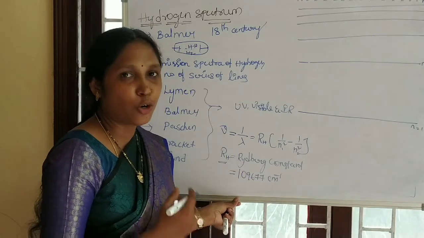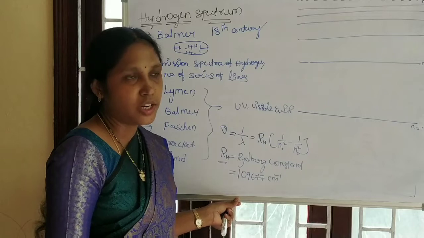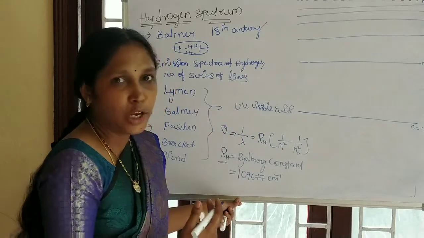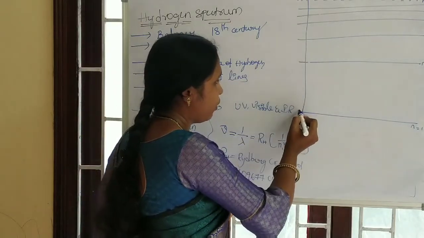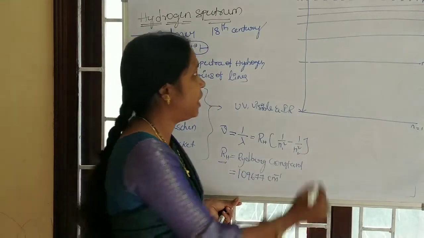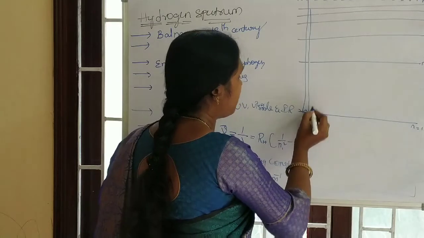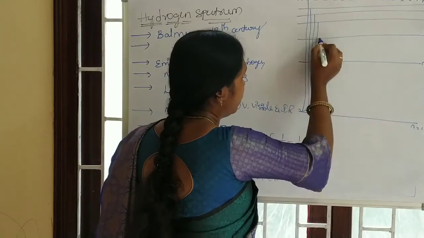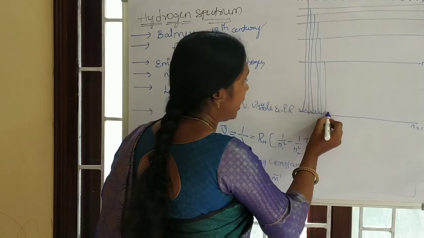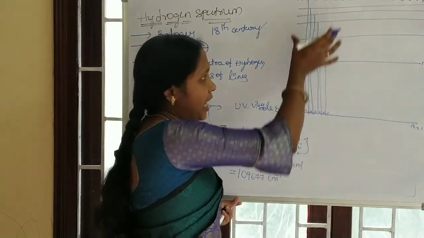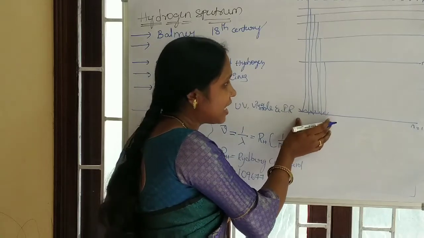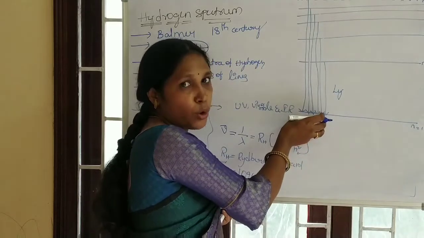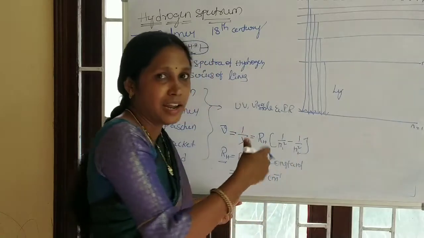That means an electron can drop from any higher energy level to the ground state, or to the second, third or fourth energy level, and so on. When an electron drops from a higher to a lower energy level, energy is emitted, and a spectral line is shown.